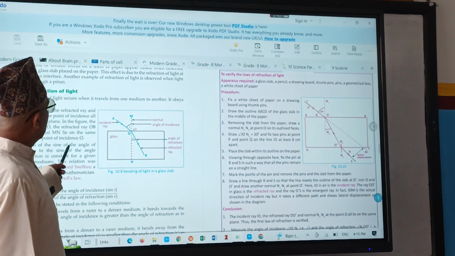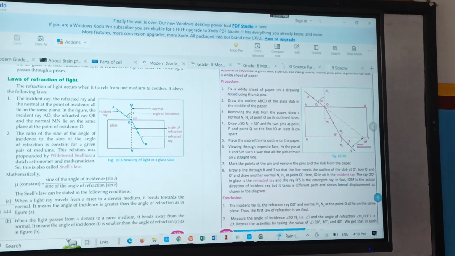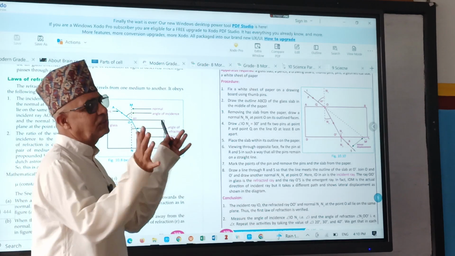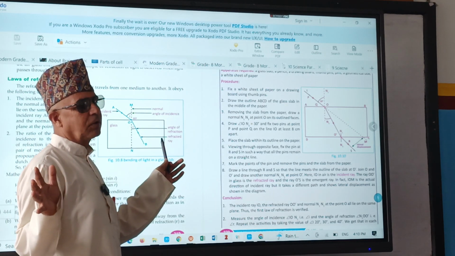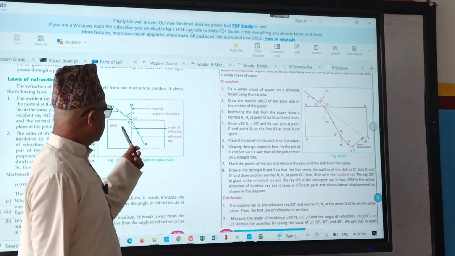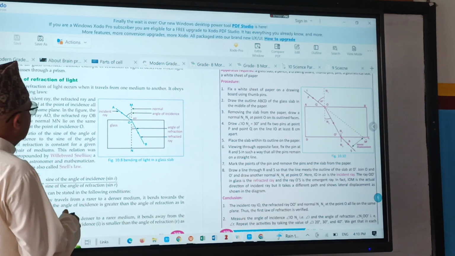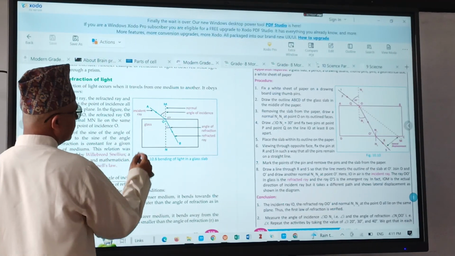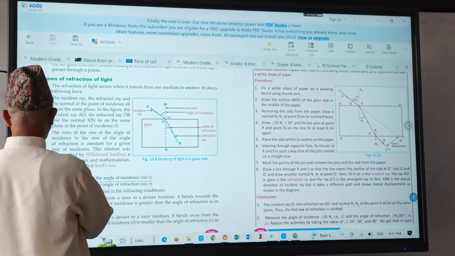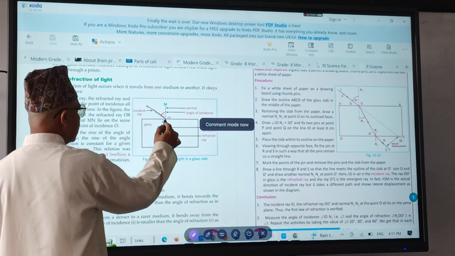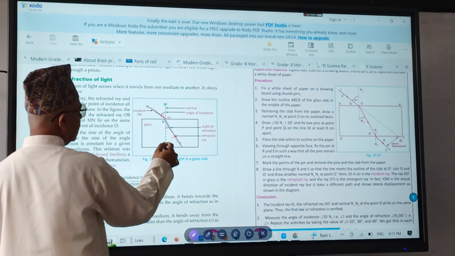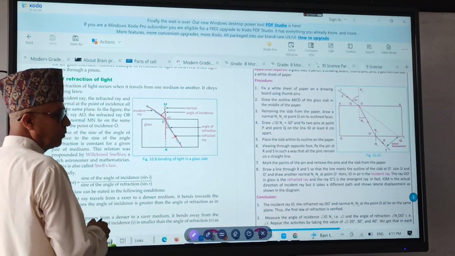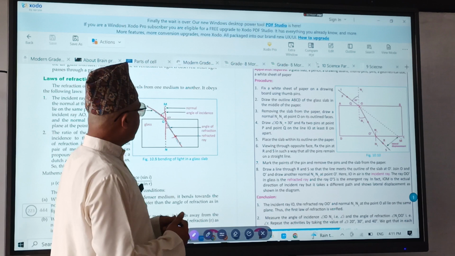Mainly this law of refraction we have to remember. What do we discuss? Not reflection, refraction. Fraction means changing into a smaller portion, but here it doesn't change, it just bends. So here is a glass slab. This is the incident ray. What is this? The refracted ray. And what is this imaginary line? The normal.